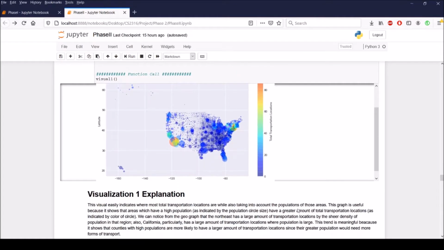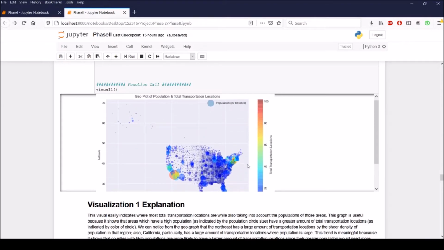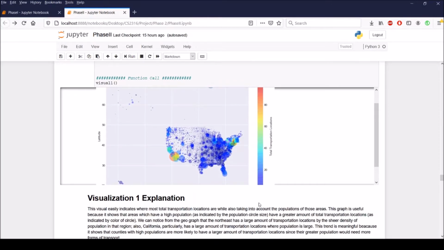For my first visualization, I created a geograph, and this graph easily indicates where the most total transportation locations are, while also taking into account the populations of those areas. So the population size is indicated by the size of the circle, and the total transportation location amount is indicated by the color of the circle. So from that, we could just see that the Northeast has a large amount of transportation locations just by the sheer density, and specifically California has a large amount of transportation locations because the population is high.